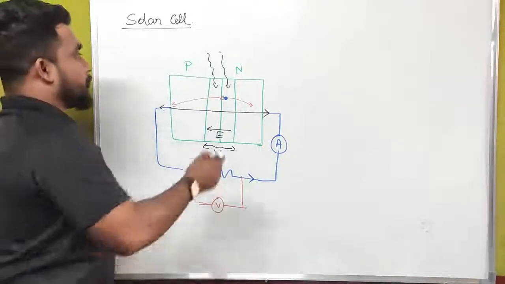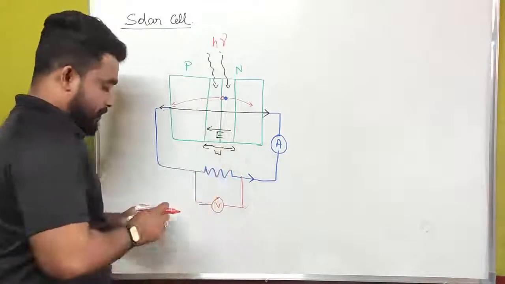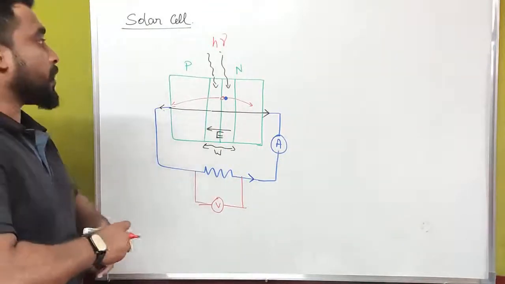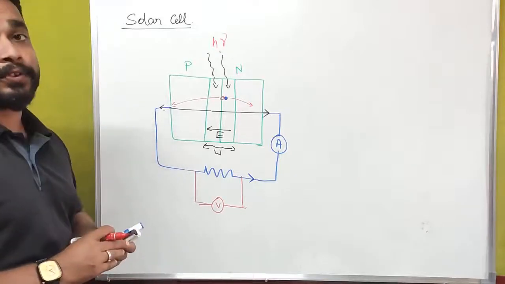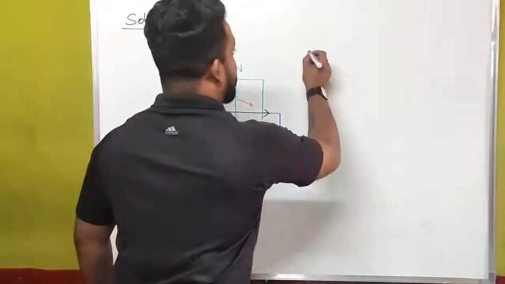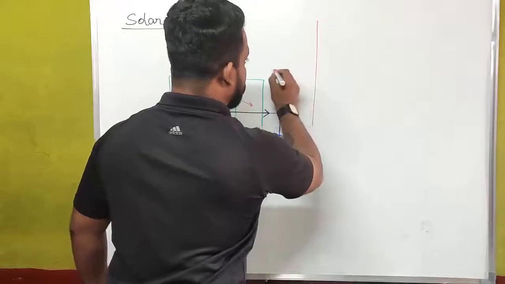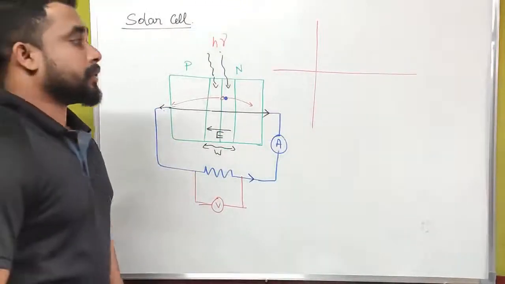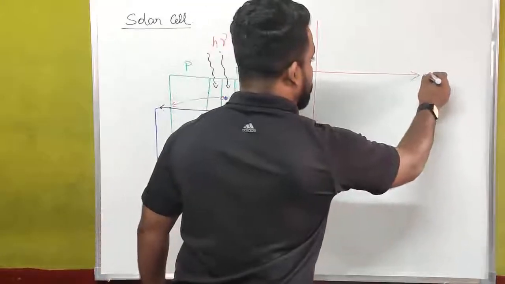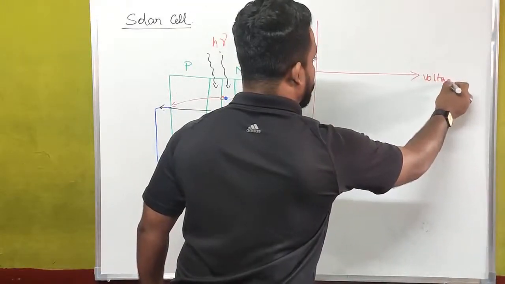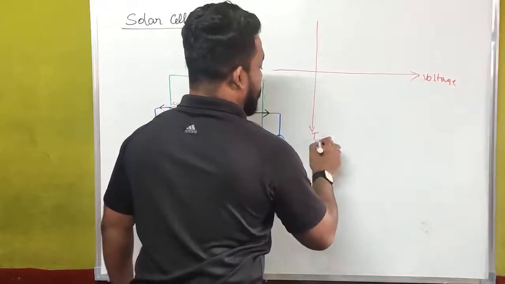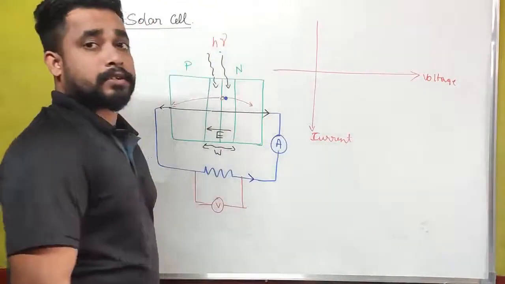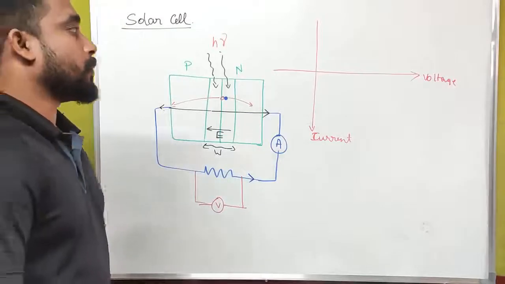This is incident radiation. Now we have to draw a graphical representation of this solar cell. This is the voltage direction, and this is the current direction.